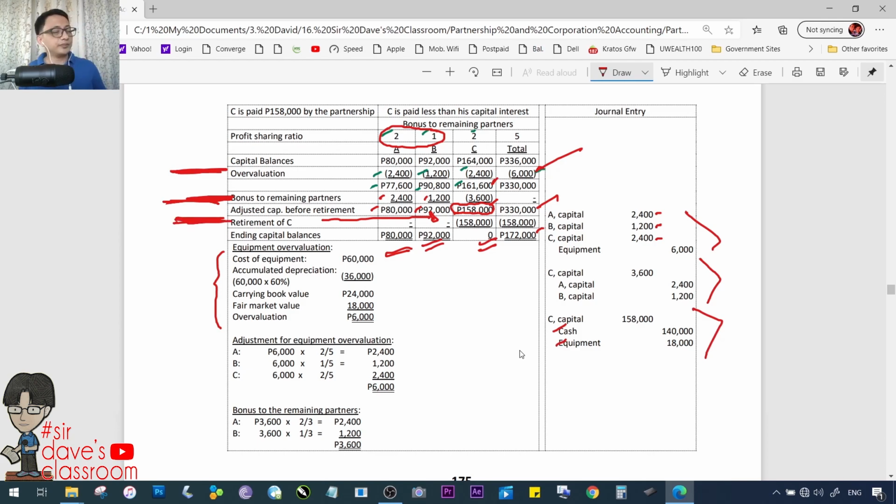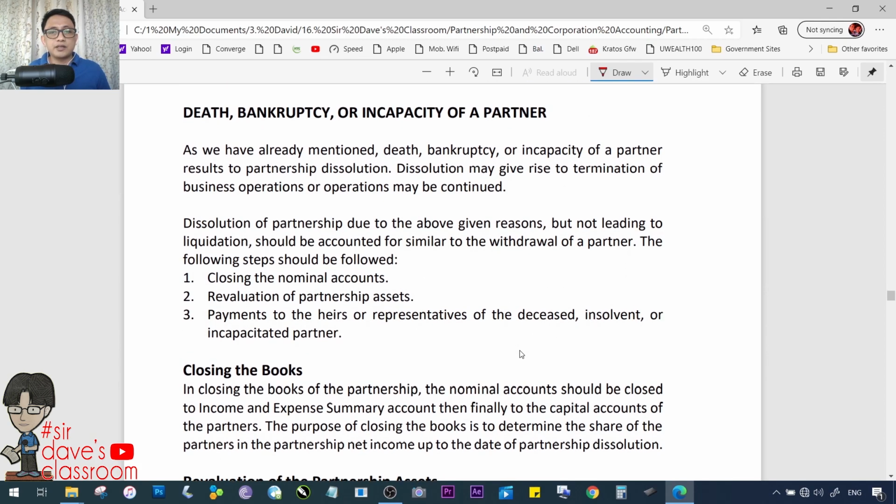Okay? Alright. Death, bankruptcy, or incapacity of a partner. As we have already mentioned, death, bankruptcy, or incapacity of a partner results to partnership dissolution. Dissolution may give rise to the termination of business operations or operations may be continued. Dissolution of partnership due to the above given reasons but not leading to liquidation should be accounted for similar to the withdrawal of a partner.